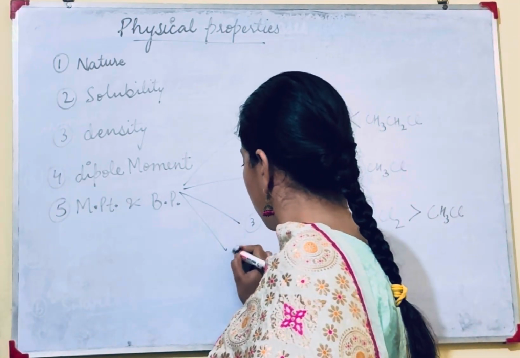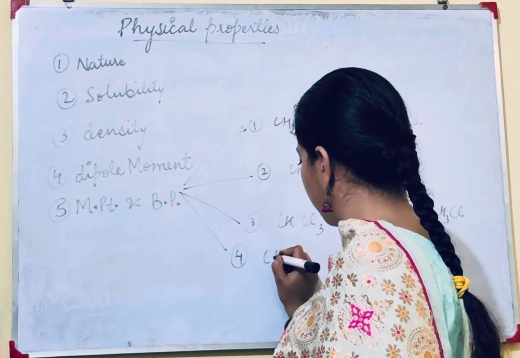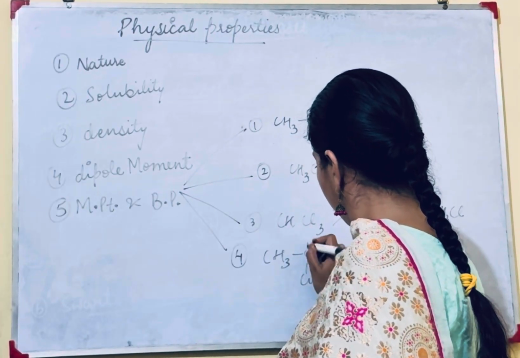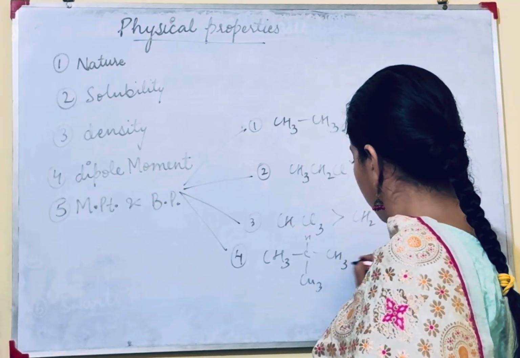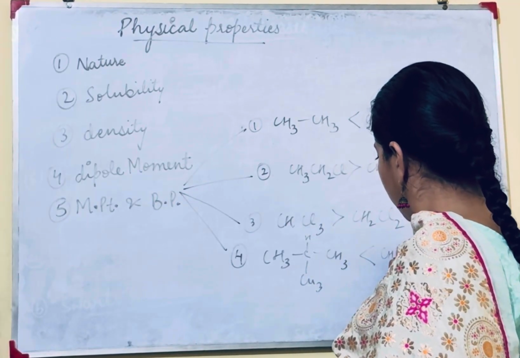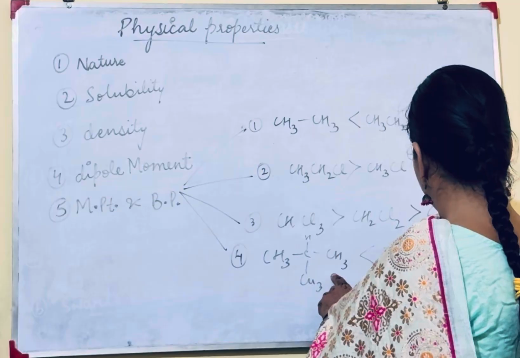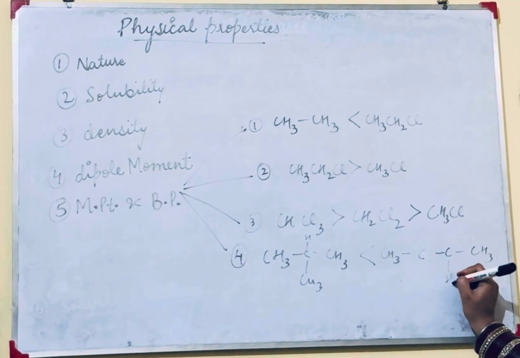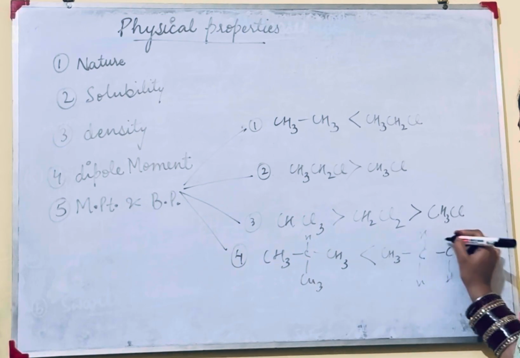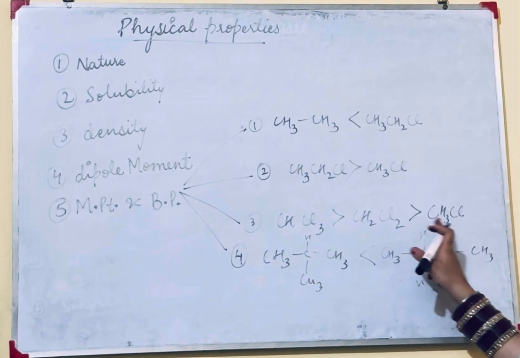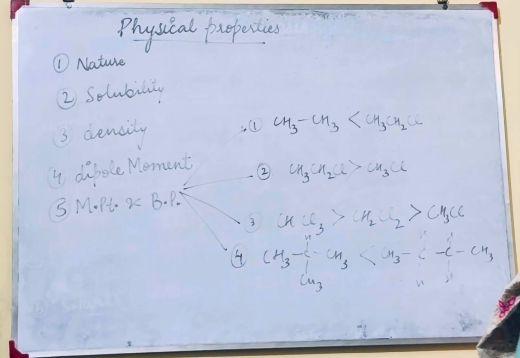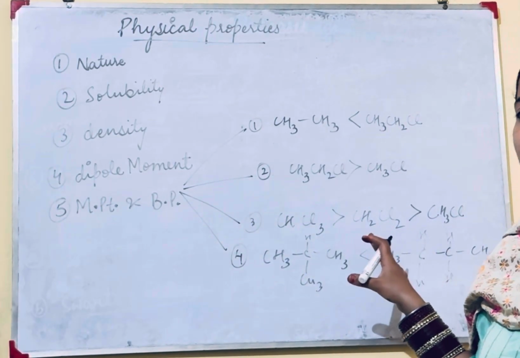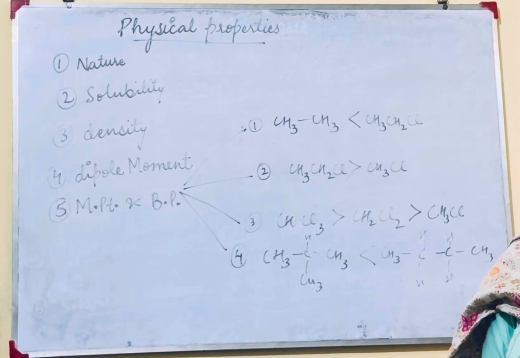And last, branching. As both have 4 carbons, but the melting and boiling point of this and butane is more, because the less the branching, the more will be the surface area, and the more will be the melting and boiling point.